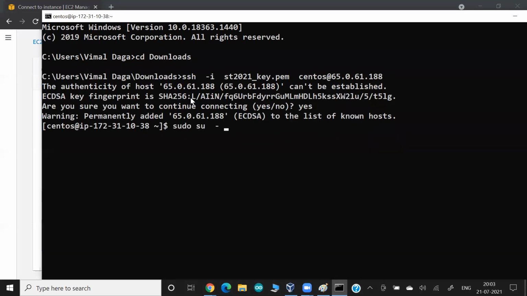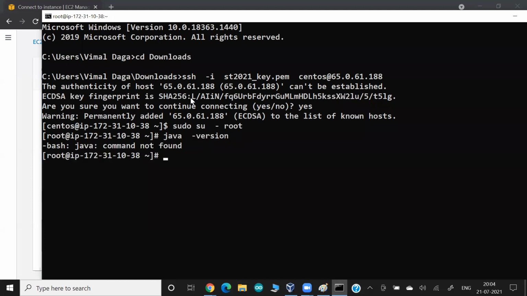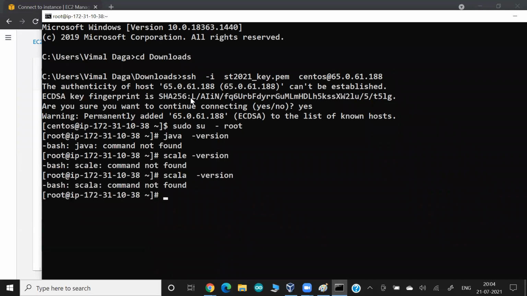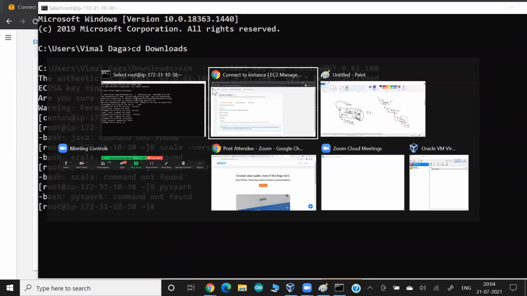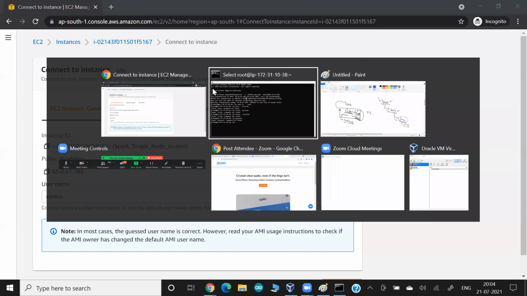I'm logging in with the root account. And in this case, I don't have Java. I also don't have Scala. It's not a scale, it's the Scala language. Plus, I also obviously don't have Spark. Nothing is there. It's a clean new system. So let me install these one by one. First of all, I'm going to install Java.